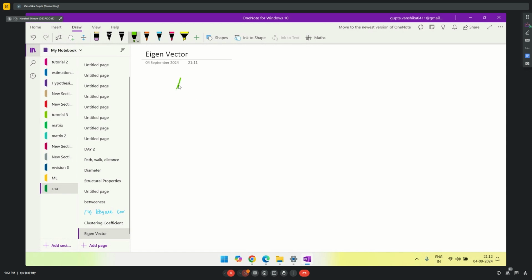Let's say we have a network and we have built its adjacency matrix. Now if I equate this adjacency matrix times x equals lambda times x and find this lambda, this gives me my eigenvectors. Now the eigenvector centrality of a particular node i can be calculated as 1 by lambda times the summation of A_ij into E of j.